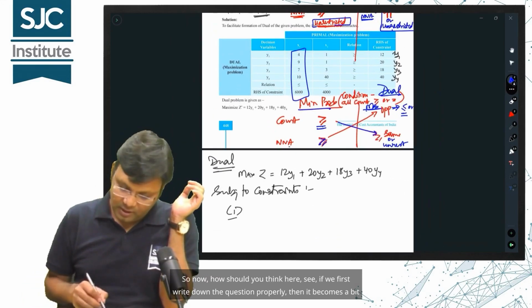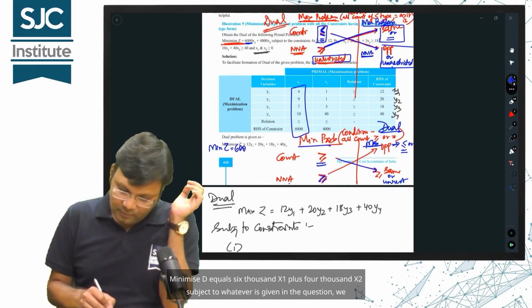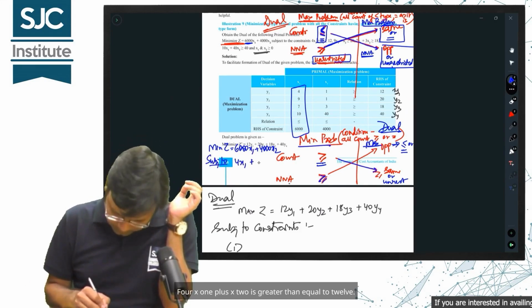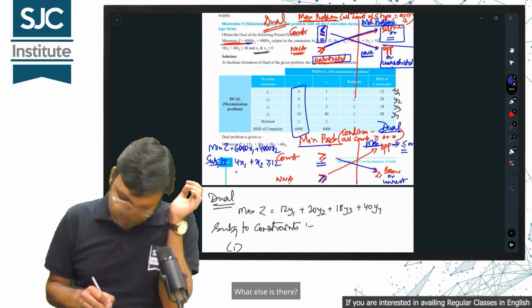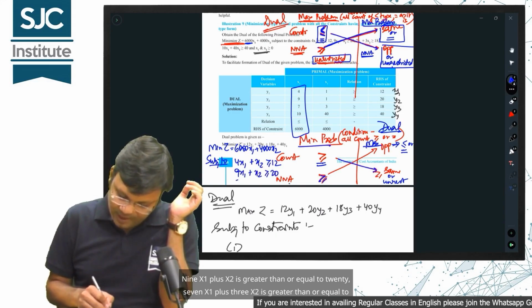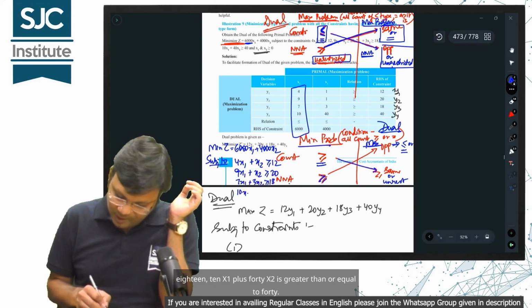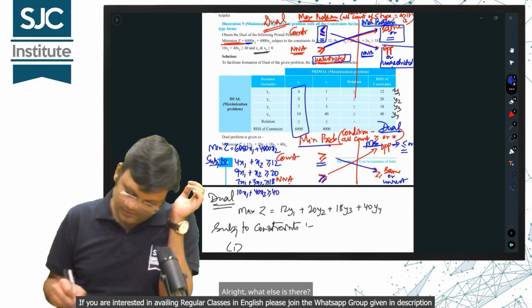See, if we first write down the question properly, then it becomes a bit easier to understand. Minimize d equals 6000x1 plus 4000x2, subject to whatever is given in the question. We would like to write that down once. 4x1 plus x2 is greater than or equal to 12. What else is there? 9x1 plus x2 is greater than or equal to 20. 7x1 plus 3x2 is greater than or equal to 18. 10x1 plus 40x2 is greater than or equal to 40. Alright, what else is there?